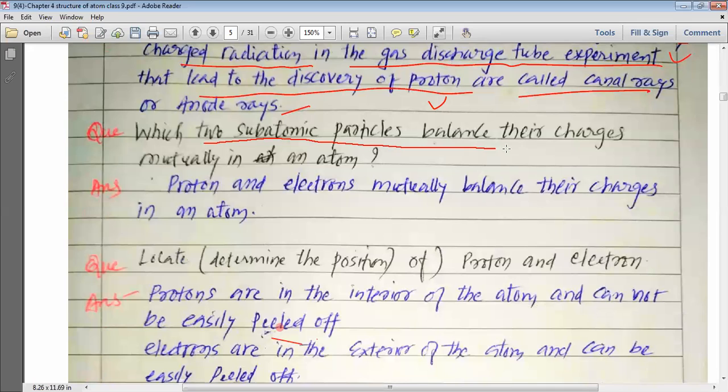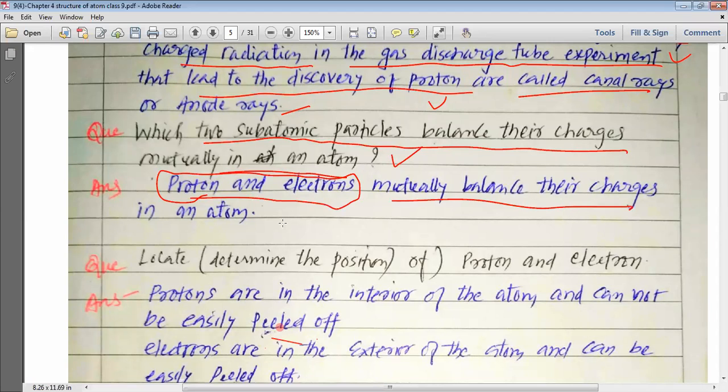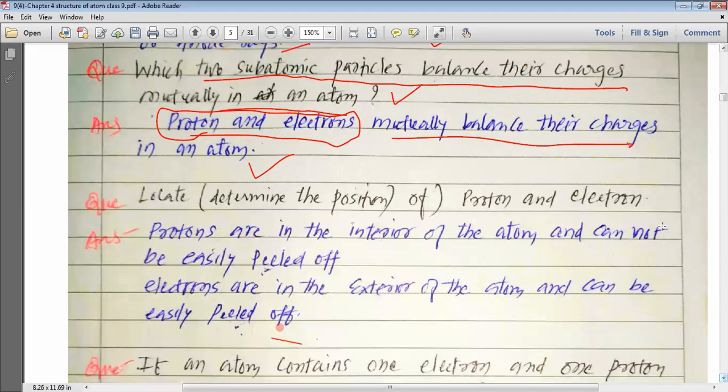Which two subatomic particles balance their charges mutually in an atom? Please remember, protons and electrons are the two subatomic particles that mutually balance their charges in an atom. Electrons and protons are the particles which cancel out each other's charges in an atom. Locate or determine the position of proton and electron.